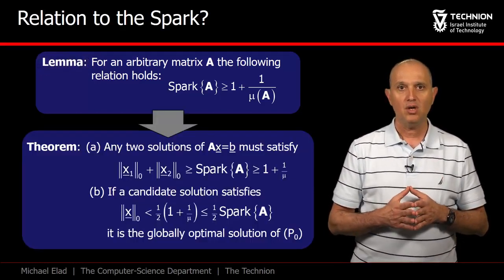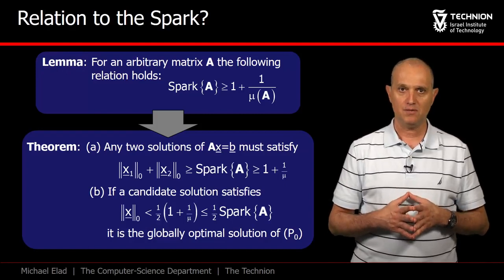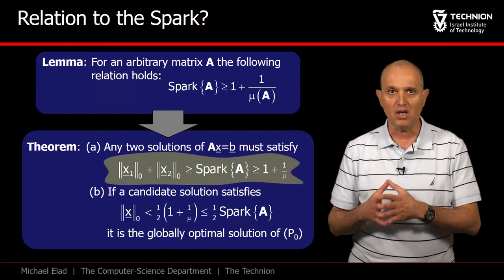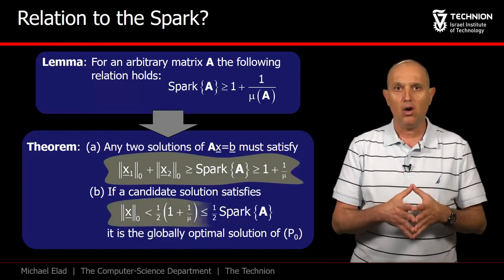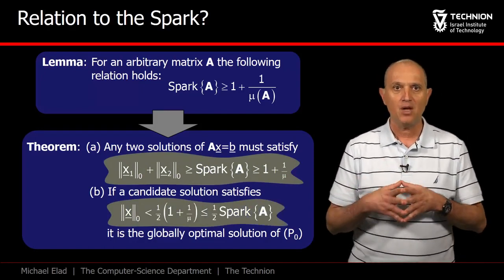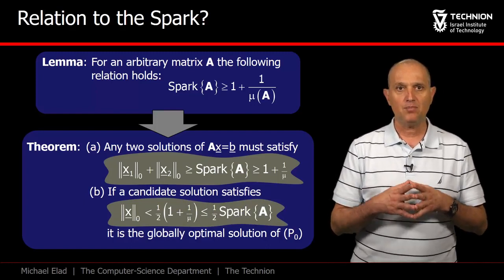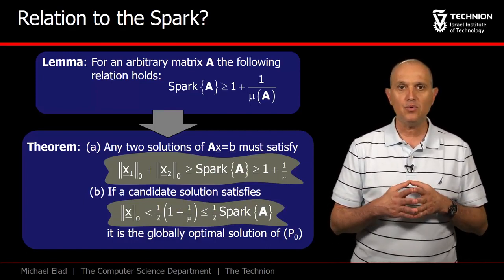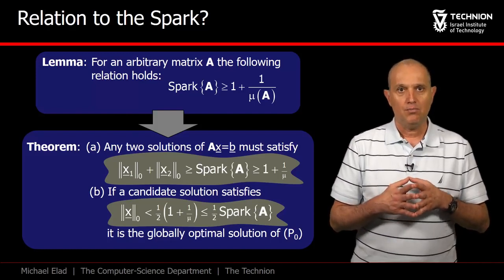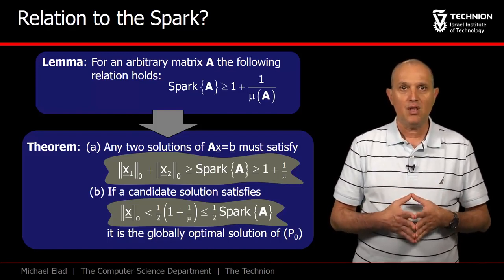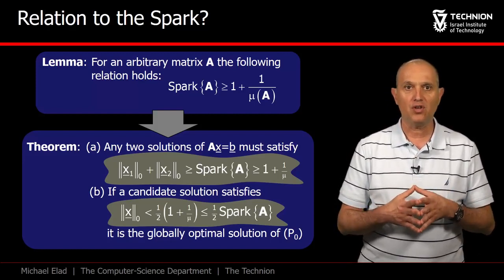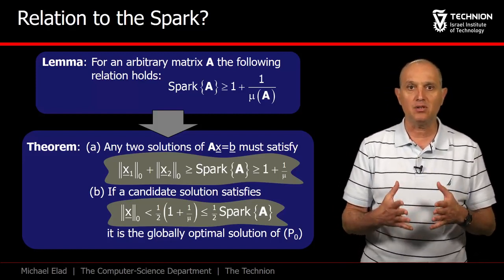Armed with this, we have the following important consequence. If we replace spark by its mutual coherence lower bound in both the uncertainty law and the uniqueness requirement, we get the following theorem that poses the two in much simpler terms. While these new statements are weaker, posing more restrictive conditions, they are using computable bounds. In the next part, we shall prove the coherent spark relationship that enabled this leap.